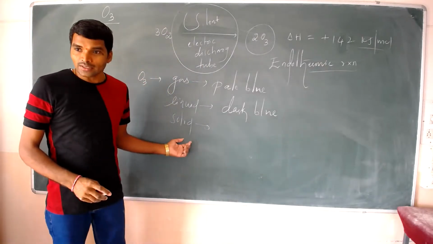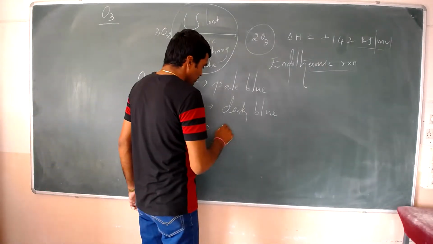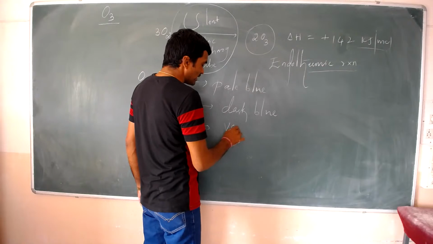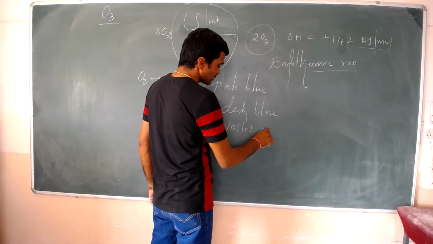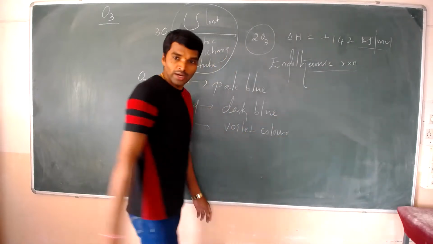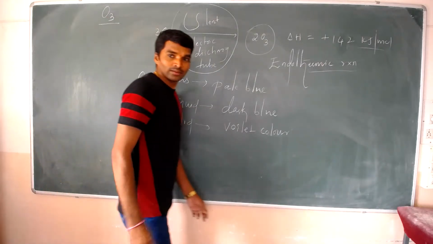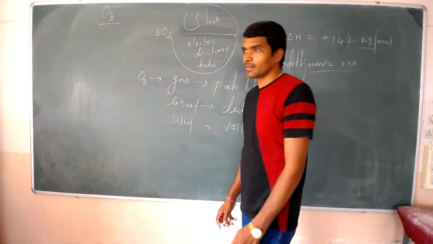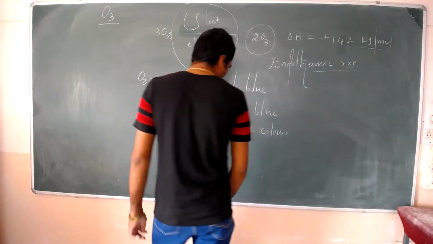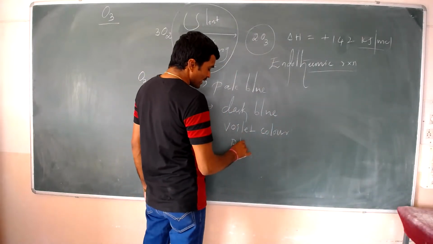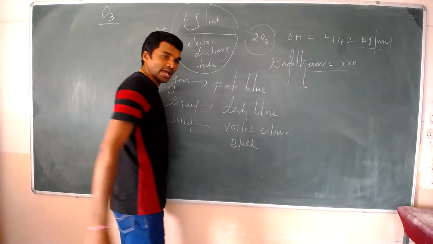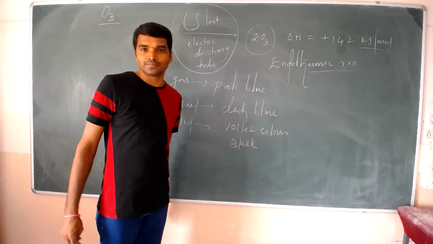In the solid, violet color it will be found. It means violet black, looks like some black color.